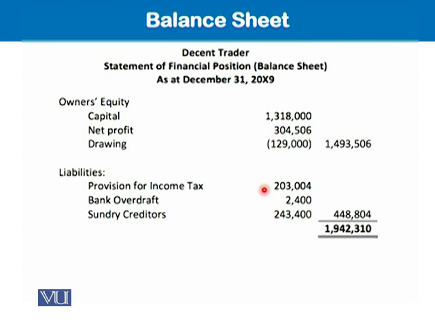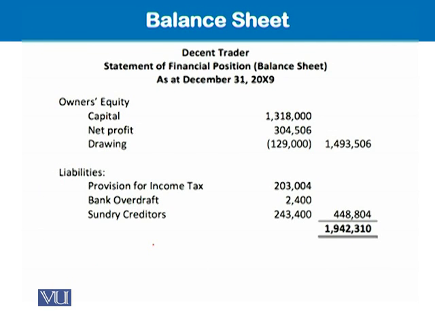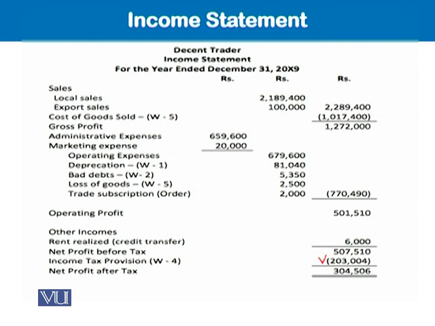Do one small correction in working four. Just strike through that, as this calculation is not correct over here. The rest of the things are quite correct. The amount appearing in the liability is correct, the amount appearing in the income statement is correct, and ultimately our net profit is correct.